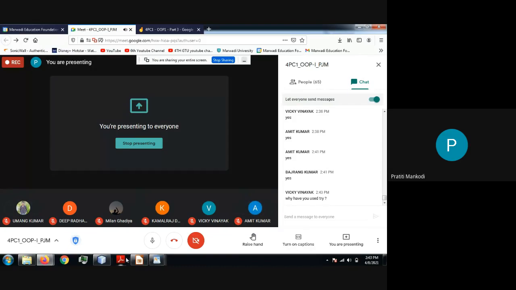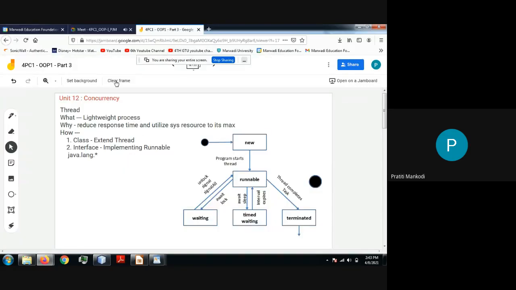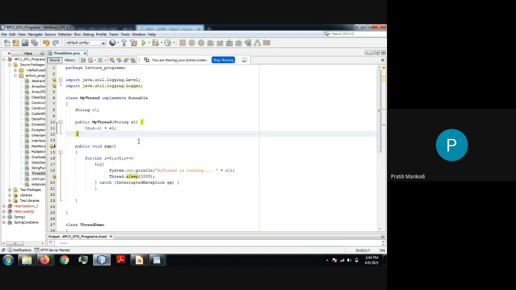Try I have used because when the thread is actually sleeping, it may happen that some other thread or some other process may come and awake that thread, may come and interrupt the thread, may come and tell the thread that yes, wake up, right? So the sleep function of your thread class is throwing an interrupted exception, which is a checked exception.